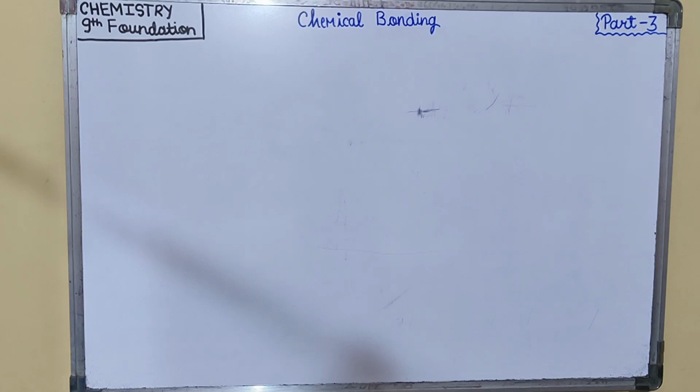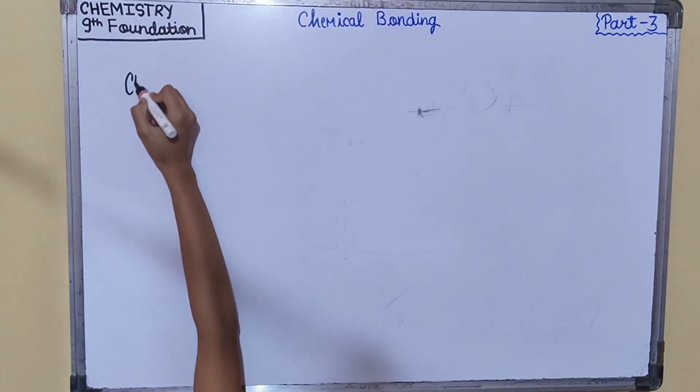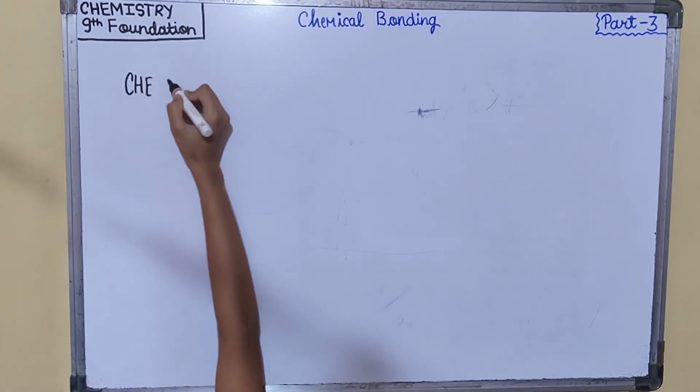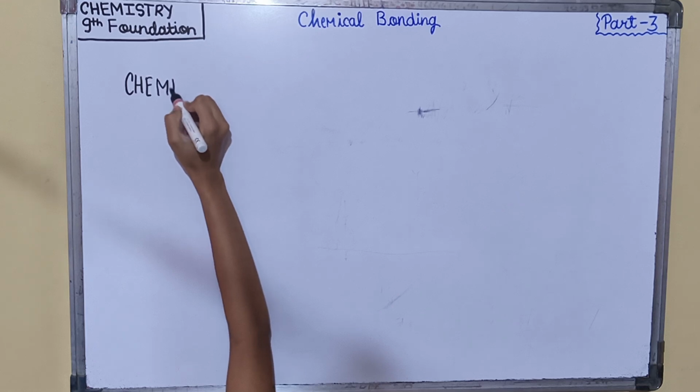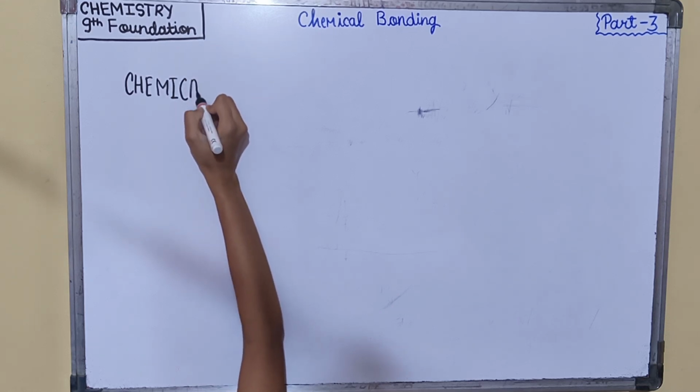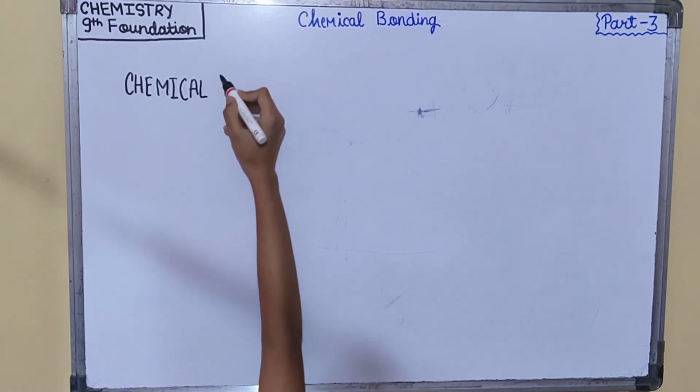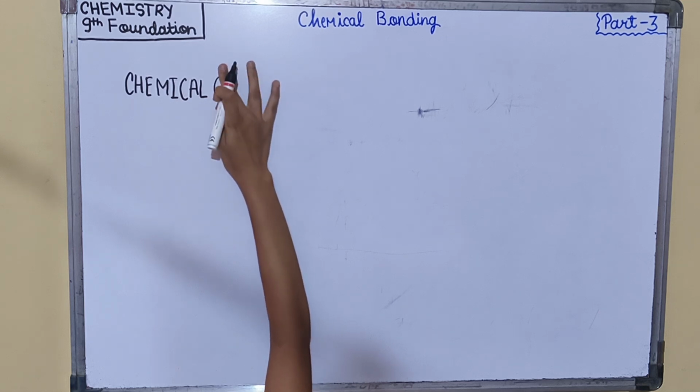Today we are going to learn class 9th chemistry chapter chemical bonding, and this is part 3. In this part we are going to start with what is a chemical bond. So our topic is chemical bond.